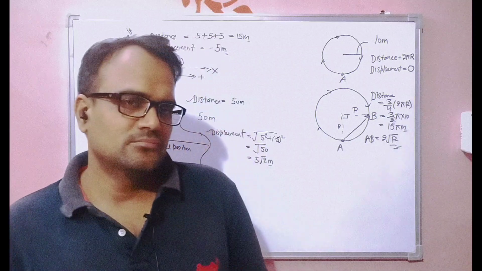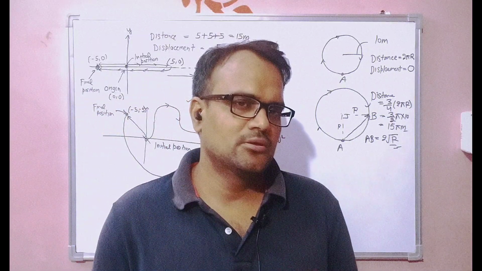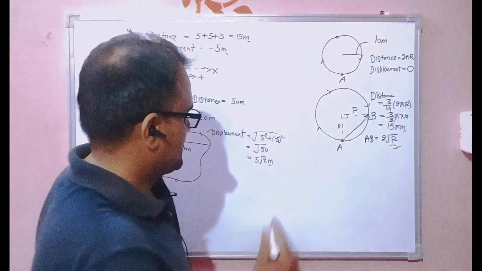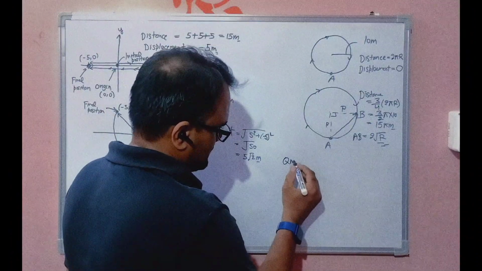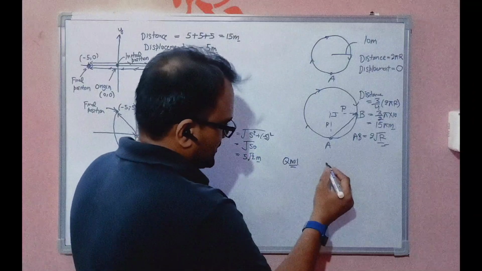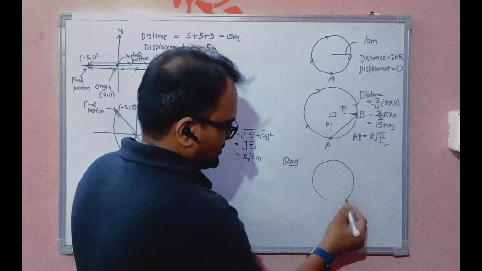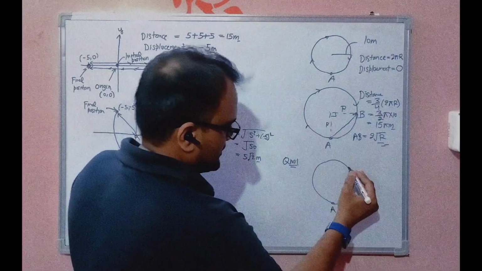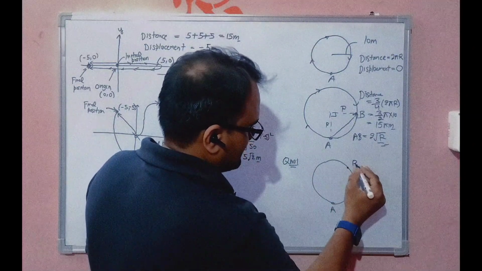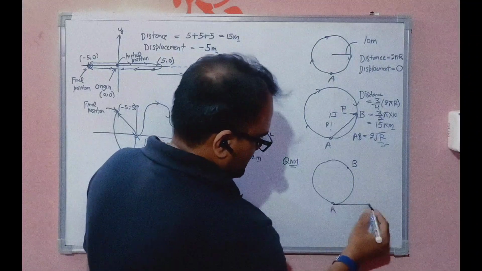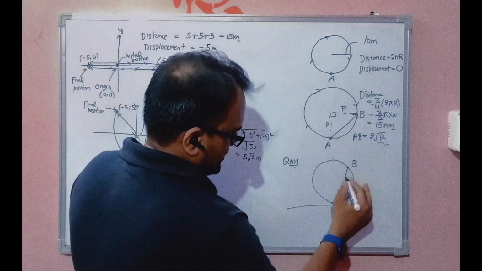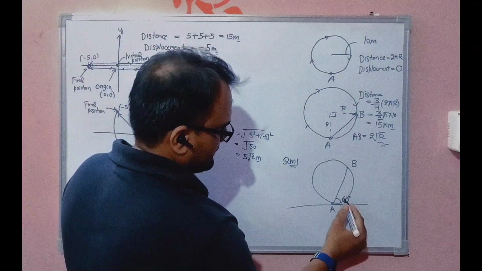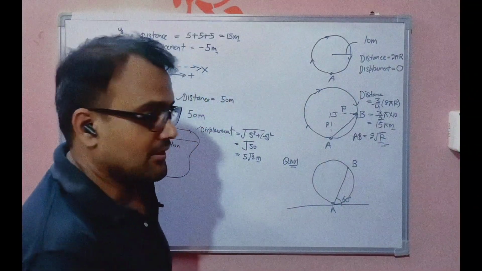Now it is time for a quiz. Here I am taking two questions as a quiz. Let's see what these are. Question number 1 is, let's assume it is a circular path and a man starts moving from point A and reaches this point B, and it is given that the angle made by this line with the horizontal is 60 degree.